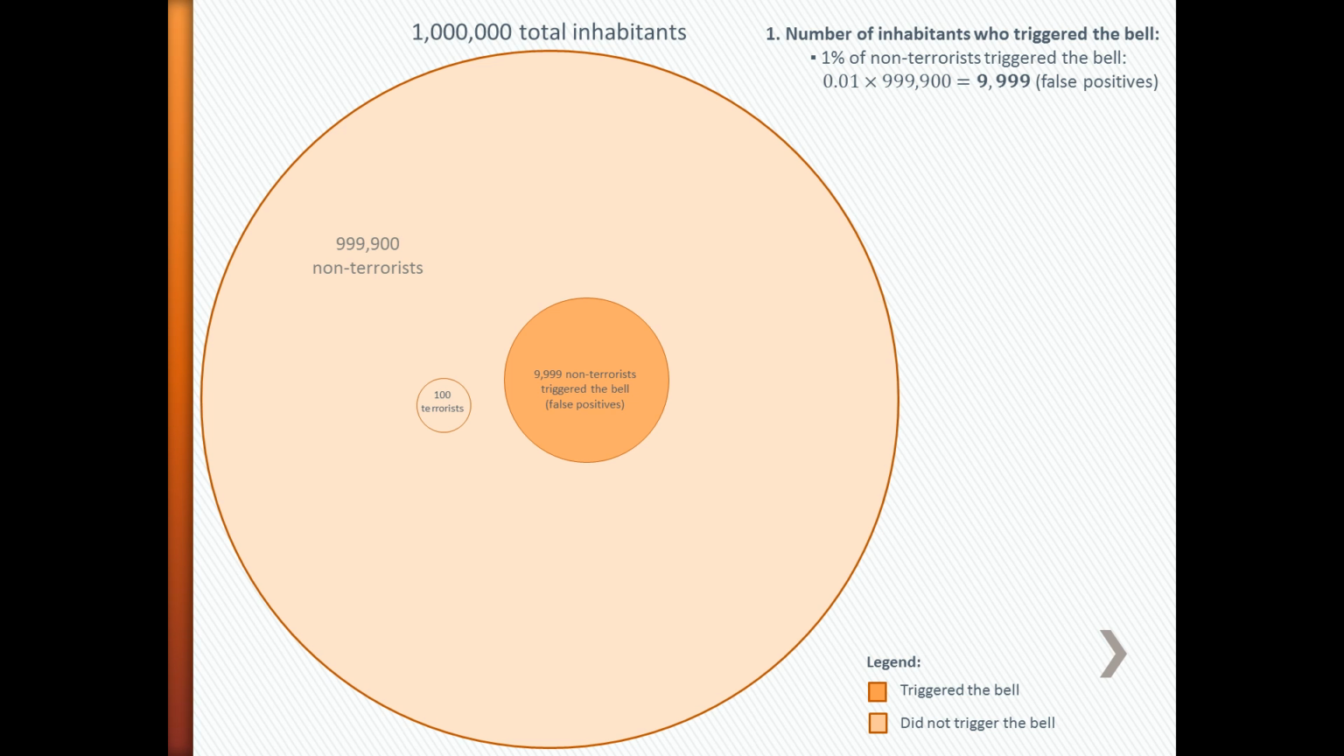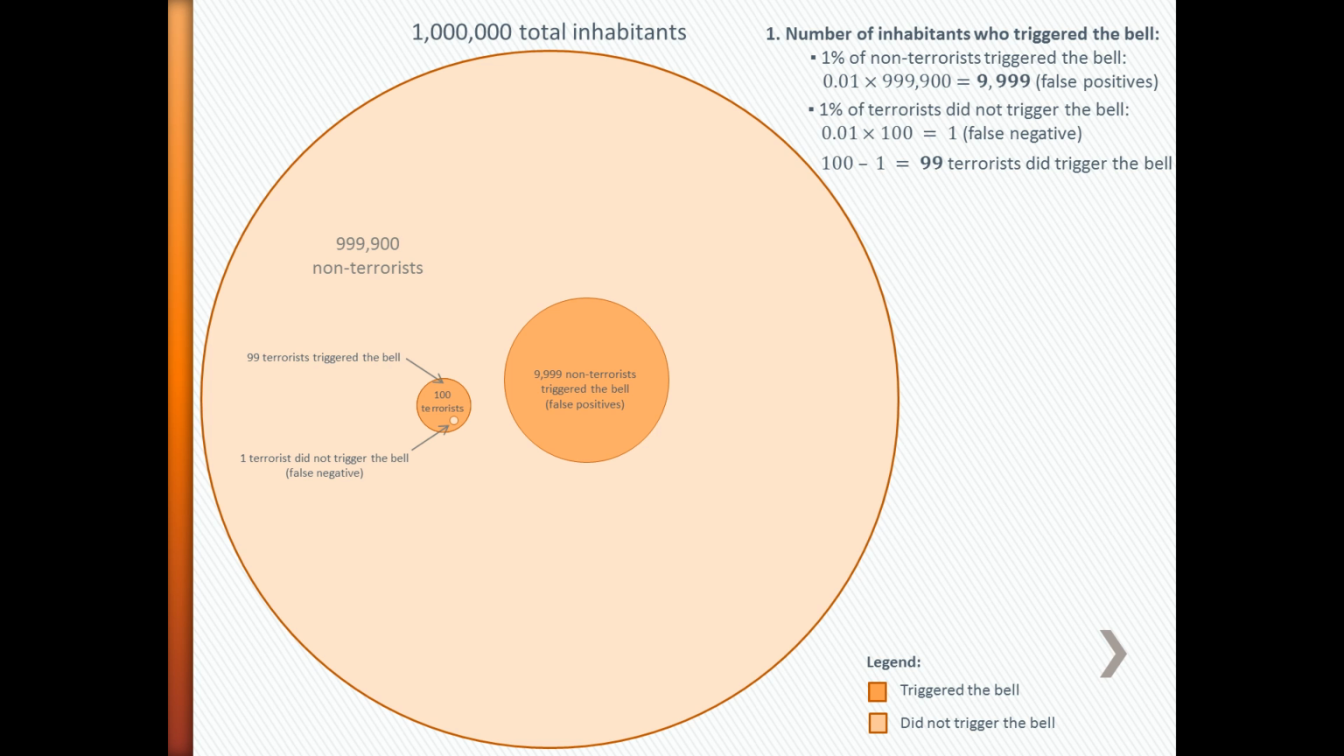We also know that 1% of terrorists did not trigger the bell, that is, 0.01 multiplied by 100 which equals 1. That is the number of false negatives. This leaves us with 100 minus 1 equals 99 terrorists who did trigger the bell. If we add the number of non-terrorists who triggered the bell to the number of terrorists who triggered the bell, we get the total number of inhabitants who triggered the bell, which is 9,999 plus 99 equals 10,098.